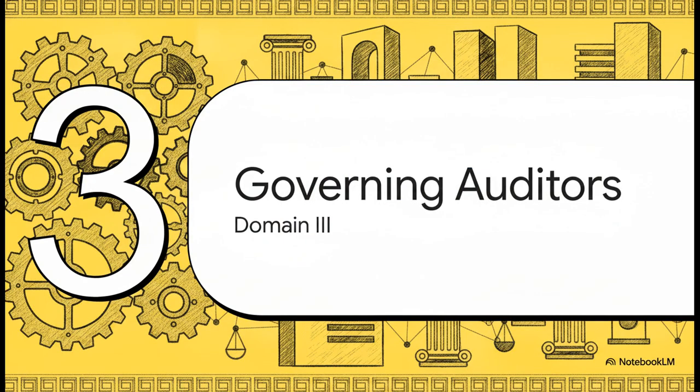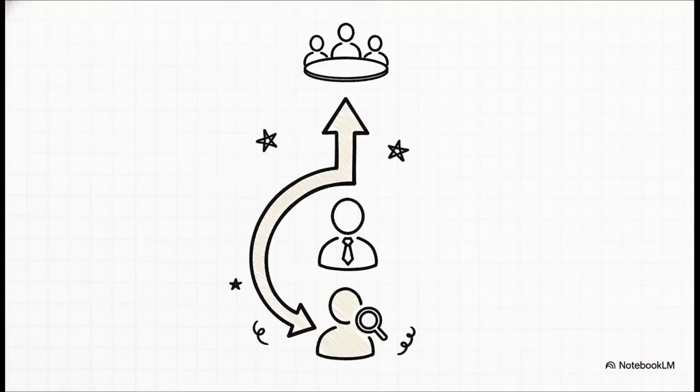Section 3, governing the auditors. So, Domain 3 introduces governance, containing Principles 6, 7, and 8. Principle 6 states the function must be authorized by the board. Principle 7 dictates it must be positioned independently, and Principle 8 requires it to be overseen by the board. Let's break this down really clearly, because this is where the real structural protection happens.